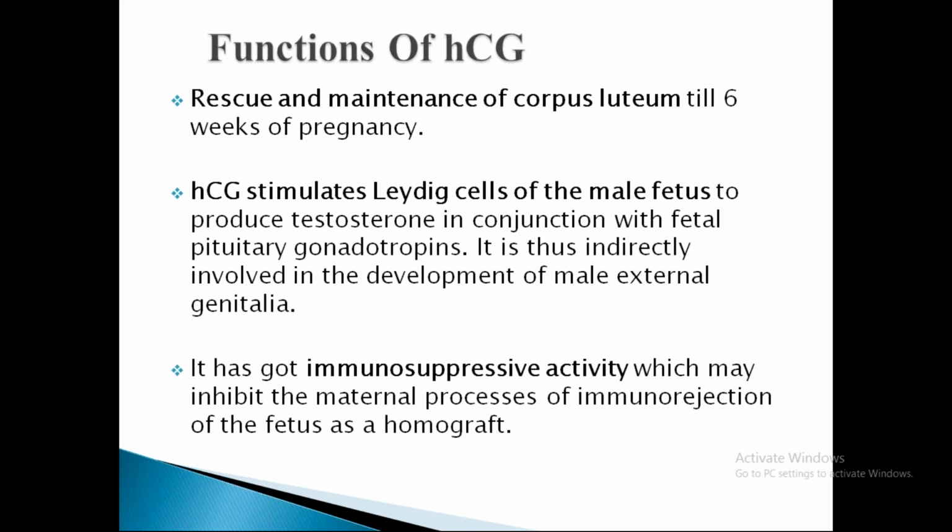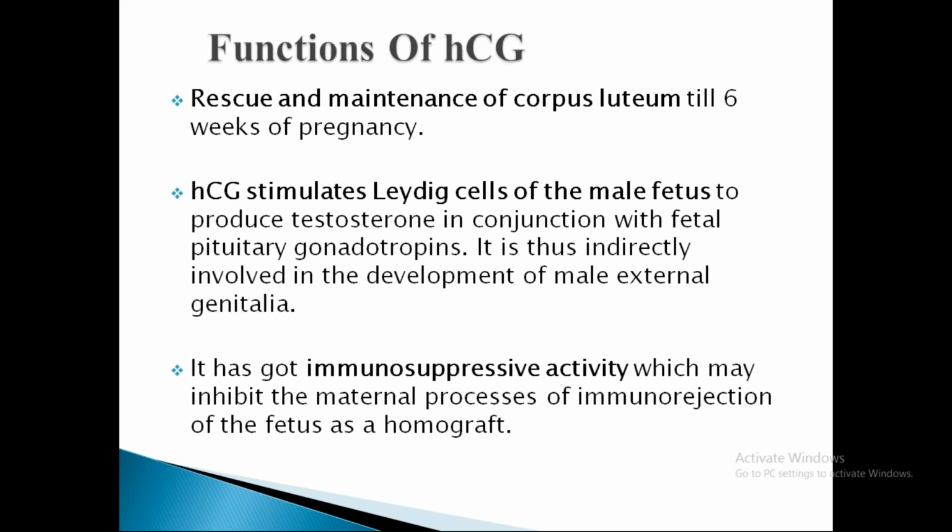So there are some functions for this HCG. What are the major functions of human chorionic gonadotropin? The major function is maintenance of the corpus luteum. It rescues and maintains the corpus luteum till 6 weeks of pregnancy, until the placenta takes over. HCG stimulates the Leydig cells of the male fetus. If the fetus is male, the Leydig cells of the testis are stimulated by HCG, where testosterone is produced. So it is thus indirectly involved in the development of male external genitalia.